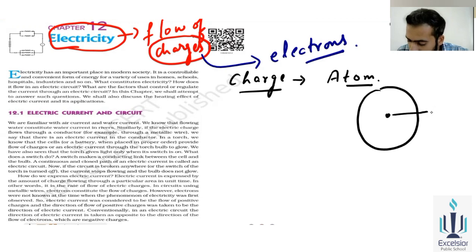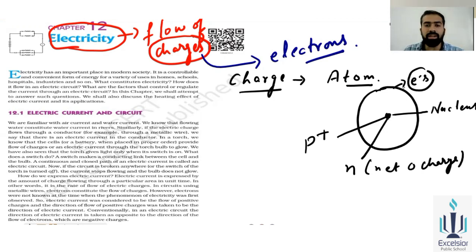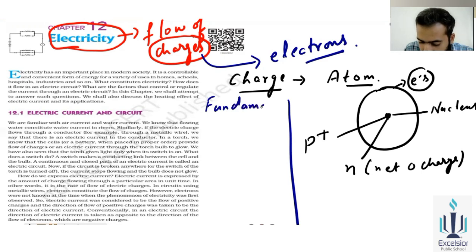Inside the atom there will be a nucleus, and inside the nucleus there will be protons, which have a positive charge, and neutrons having net zero charge. Around the nucleus there will be an orbit, and in this orbit there will be electrons. These are negatively charged particles. These are the fundamental particles.